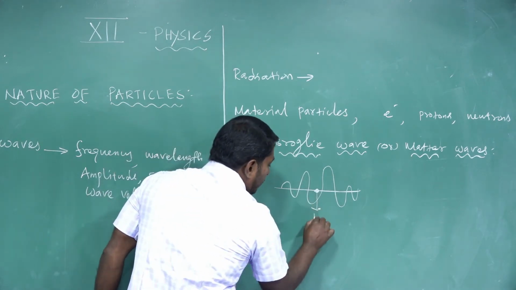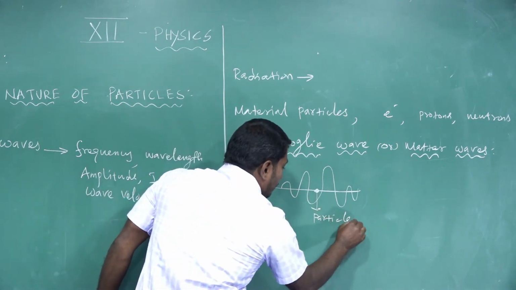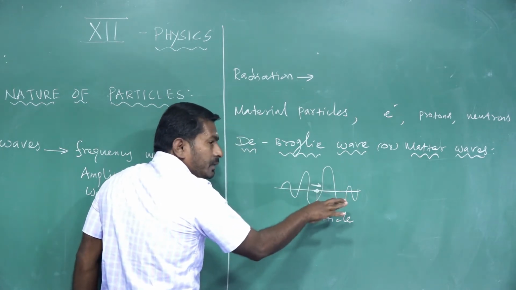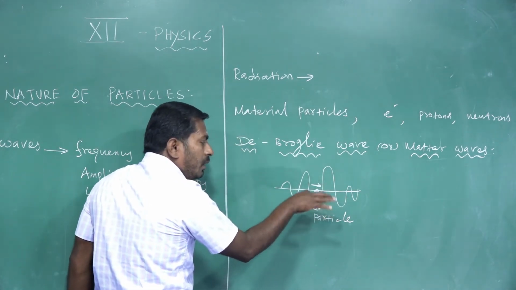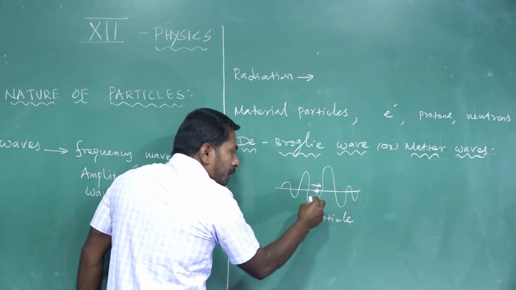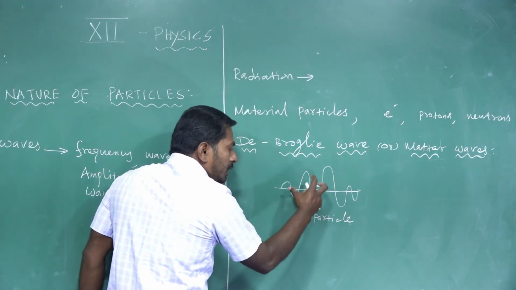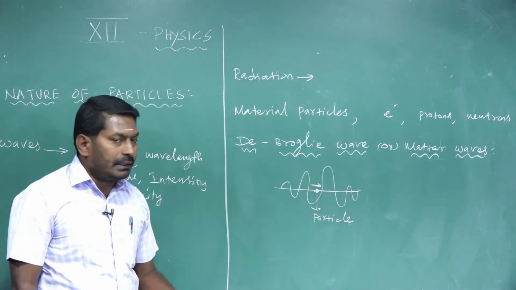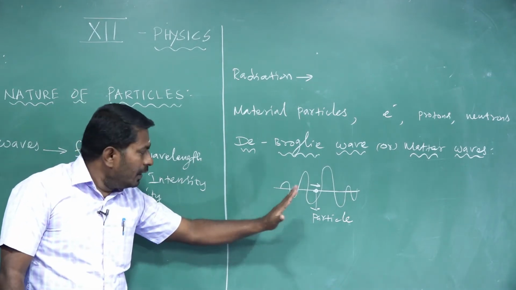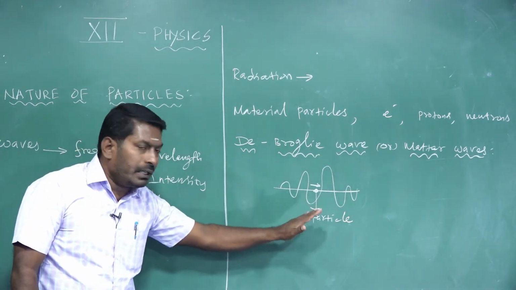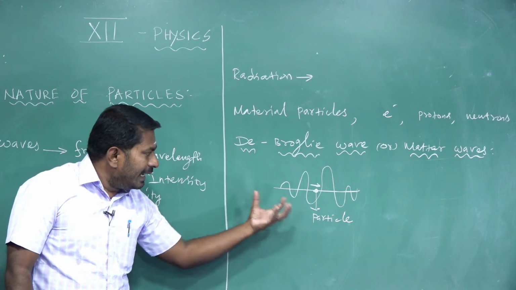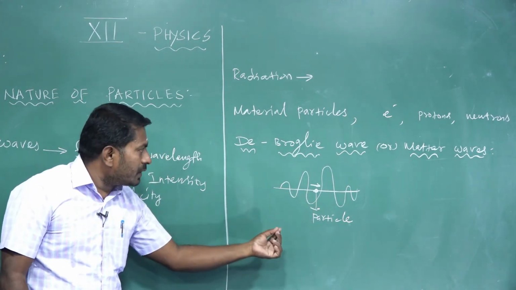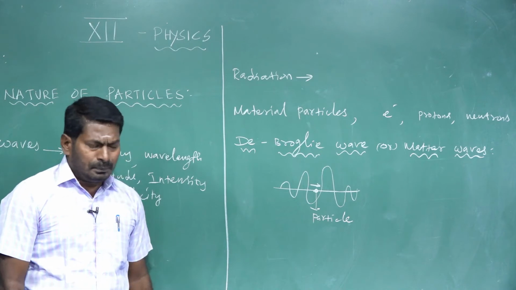It's a material particle. This material particle is in motion associated with waves. This wave is called a de Broglie wave or matter wave. This matter wave forms a group of waves, and that group of waves encloses the particle. It is not an electromagnetic wave. It is not a mechanical wave like longitudinal and transverse waves. It's an entirely different wave which guides the particle during its motion.